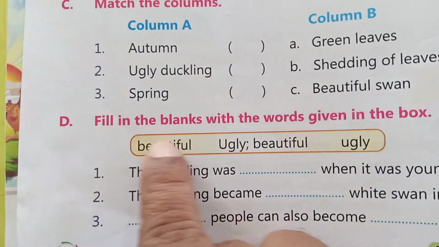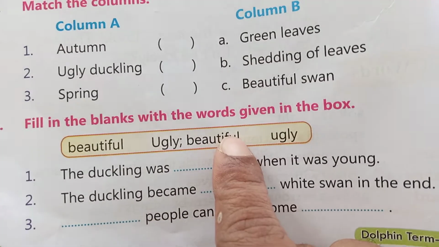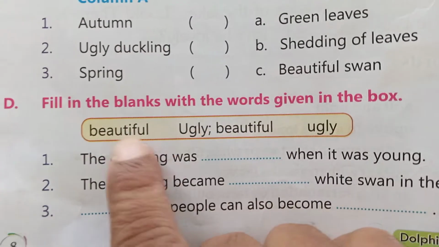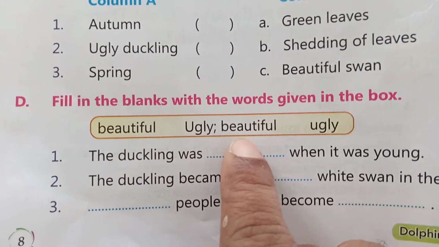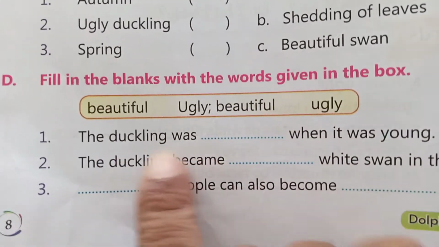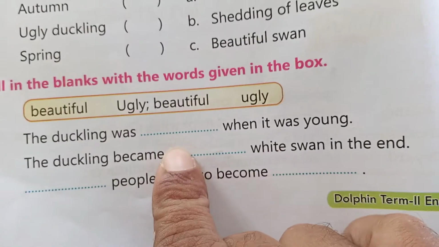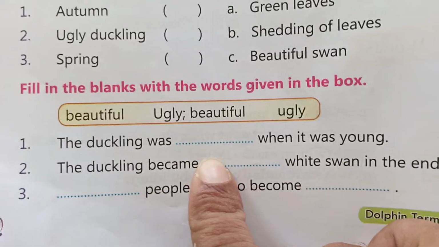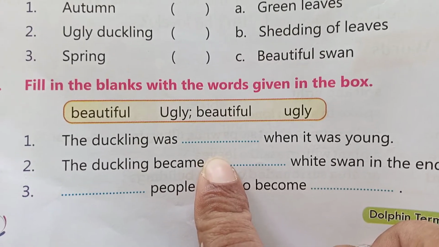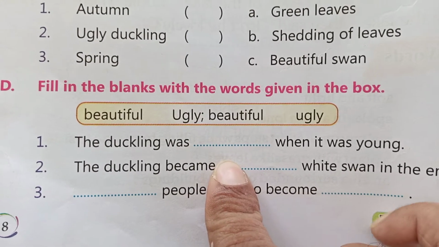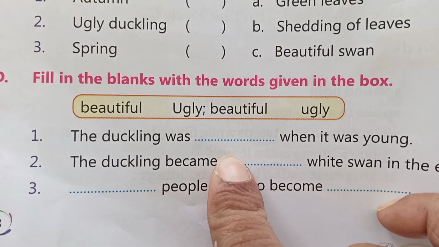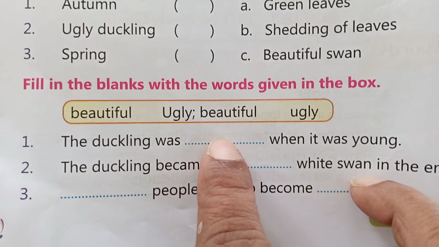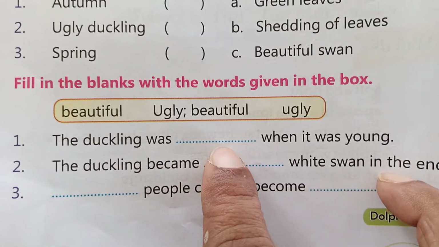Okay, next D. Fill in the blanks with the words given in the box: beautiful, ugly. The duckling was dash when it was young. When it is young, how is it? Is it beautiful or ugly? Yes, it is ugly. The duckling was ugly when it was young.